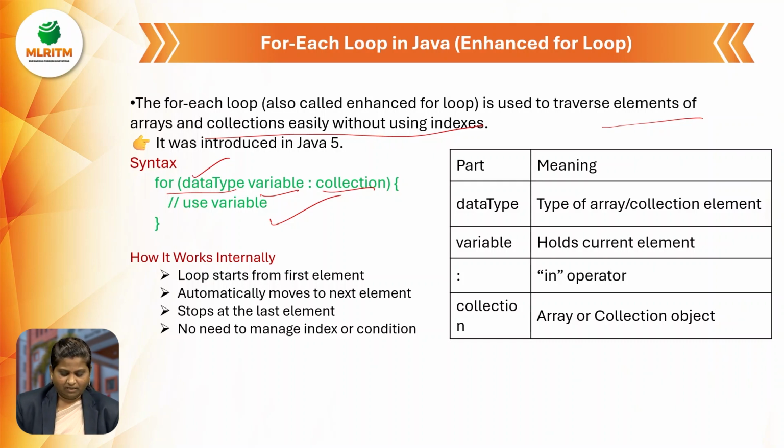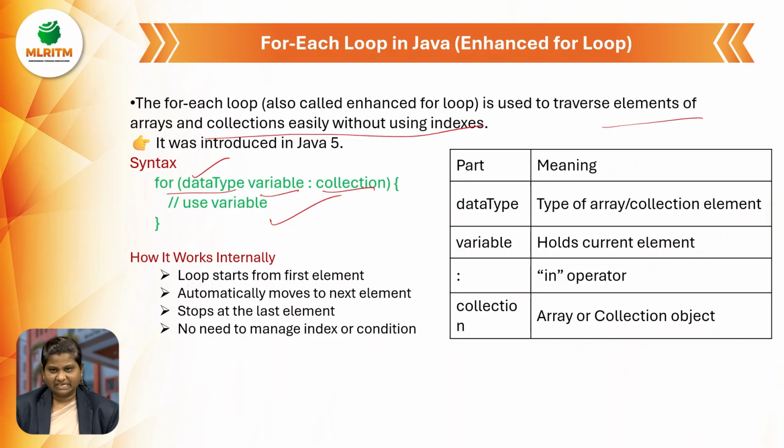Okay, how does the for each loop work? The loop starts from the first element and automatically moves to the next element, with no need of updating the variable. It stops at the last element. Since we have already given the collection, it automatically knows where to stop.